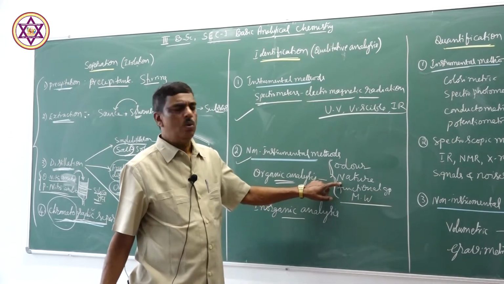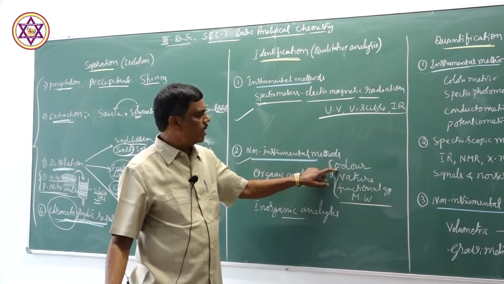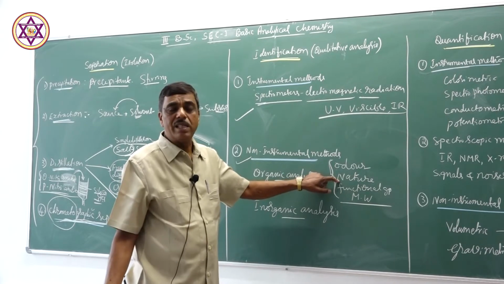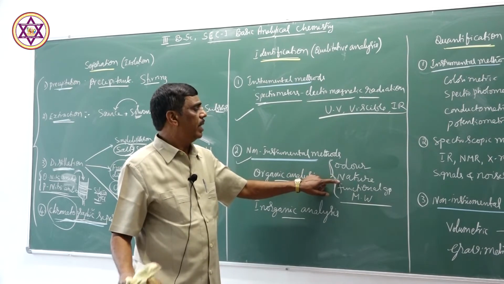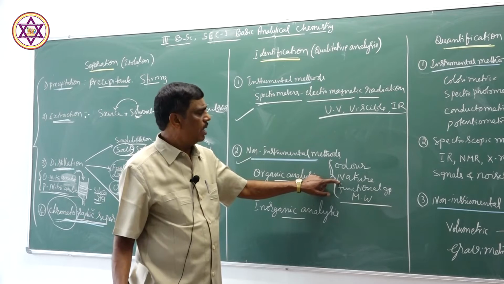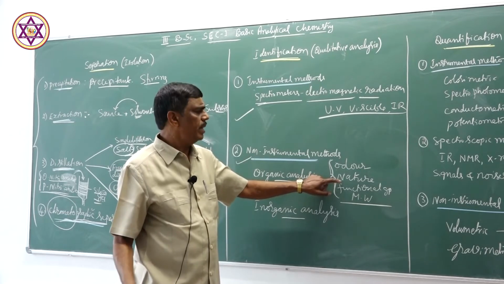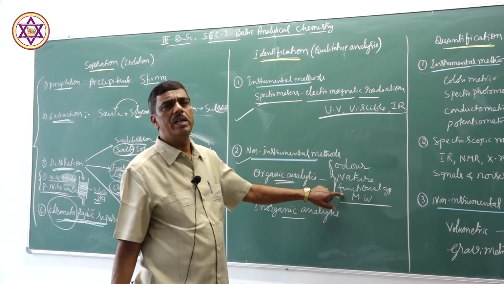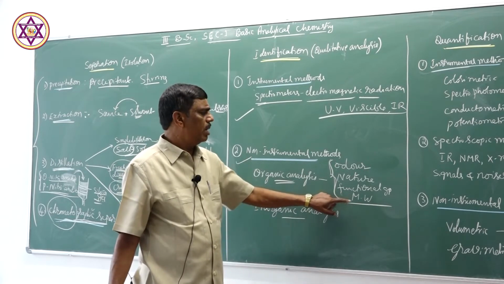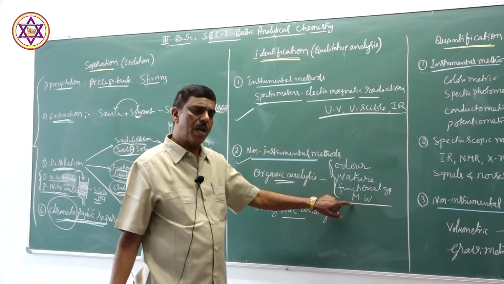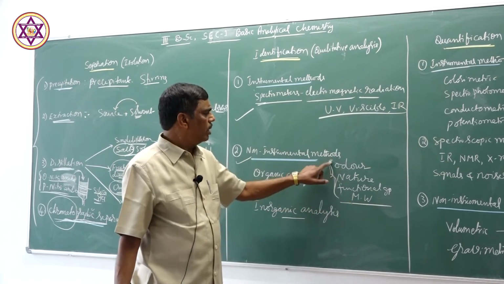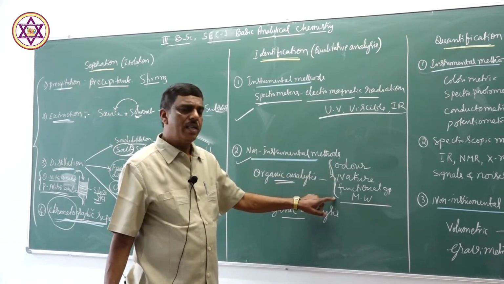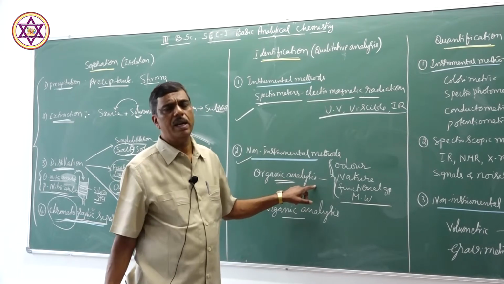So, what is the odor? What may be the compound? What is the nature? Is it a volatile liquid or non-volatile liquid, or a solid, crystalline, amorphous? Nature and functional group: whether it is an alcohol, aldehyde, ketone, acid and so on. And depending upon the molecular weight, whether it is a polymer or a monomer. So, the substance can be identified by several steps in organic analysis.